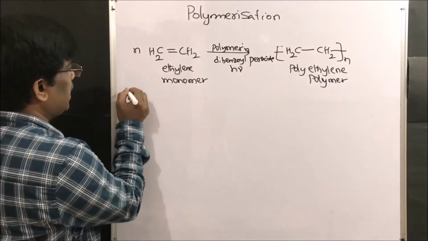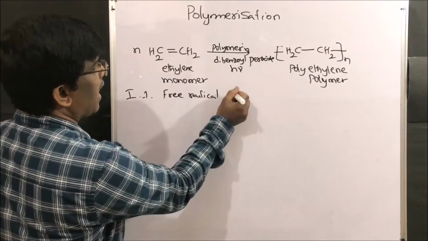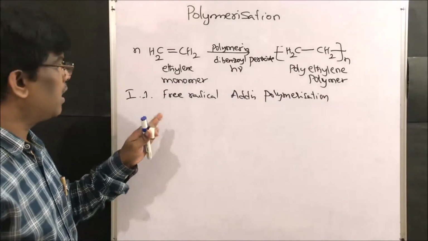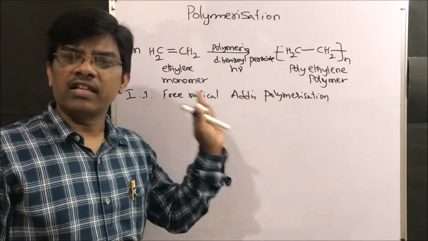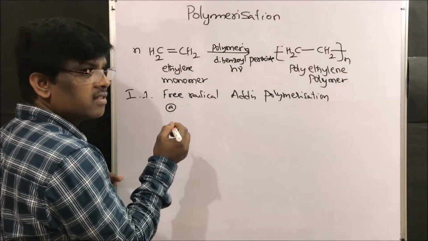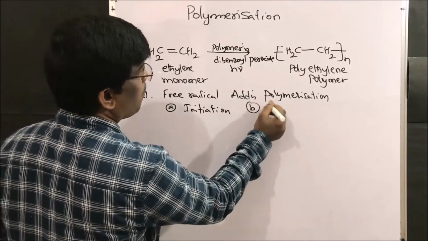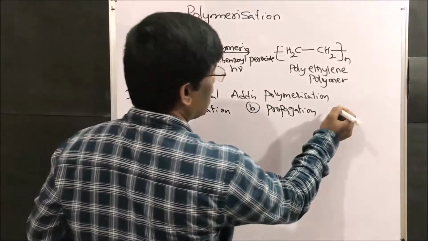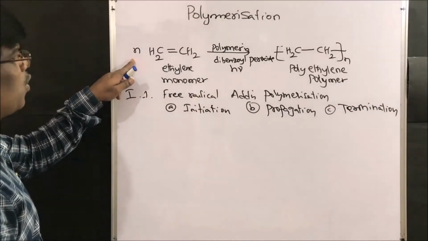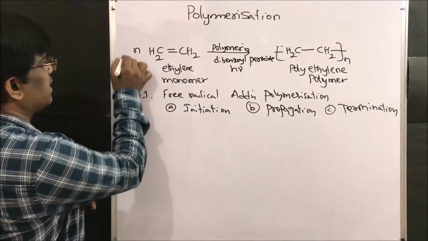The first type is free radical addition polymerization. If you remember, in any free radical reaction, what are the steps involved? There will be three steps. What are they? Initiation, second step propagation, and third step termination. So this is the example: ethylene upon polymerization gives polyethylene.